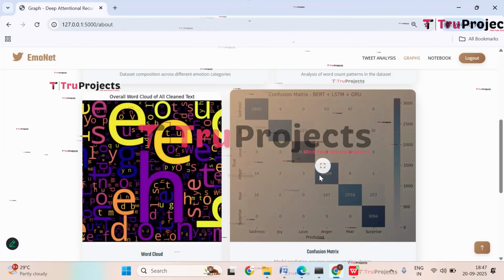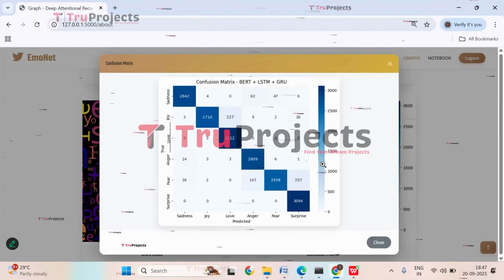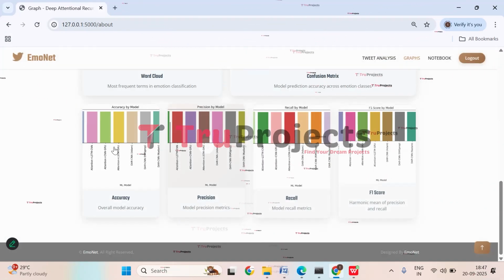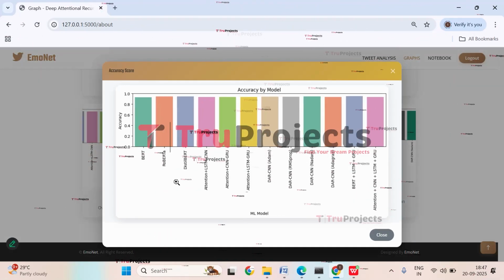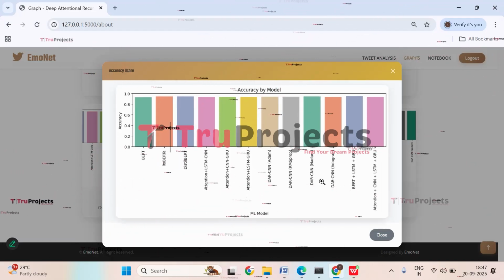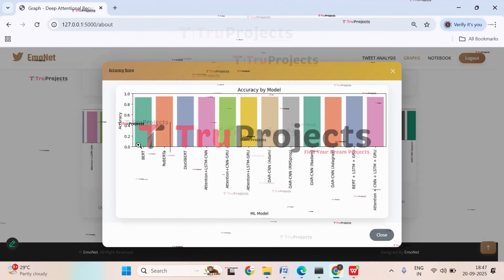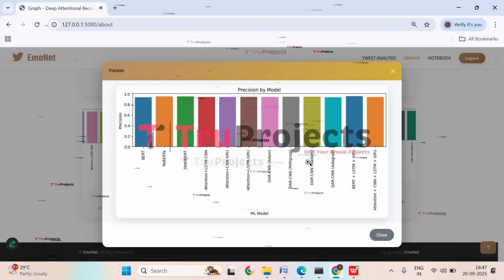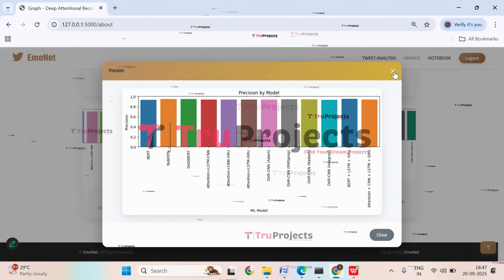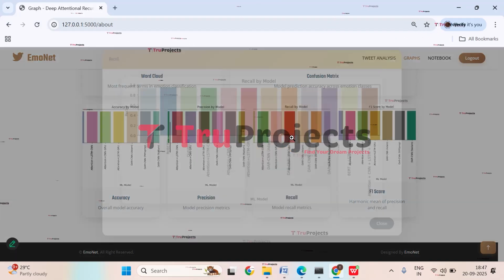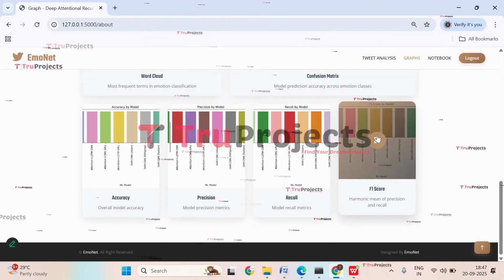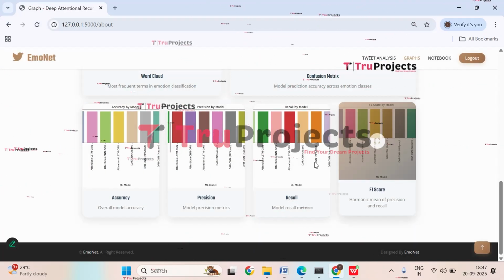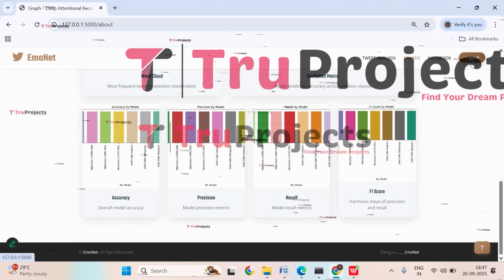Close it. Here we have the confusion matrix. And here we have the accuracy comparison graph, where on the x-axis we have all the algorithms that we have used, and on the y-axis we have accuracy. And here we have precision. So this is the precision score. And here we have recall. And here we have F1 score. Close it. So these 4 are the metrics that are used to evaluate the model. Now click on log out.